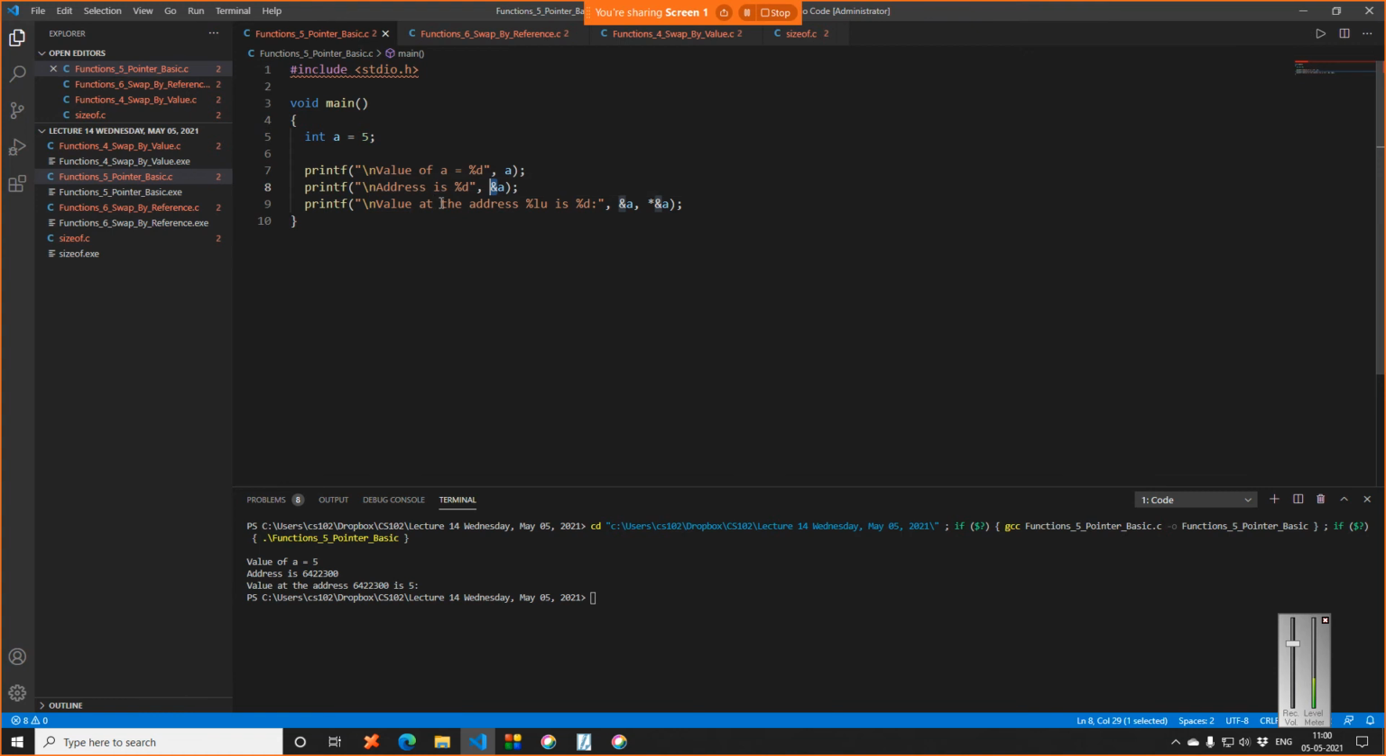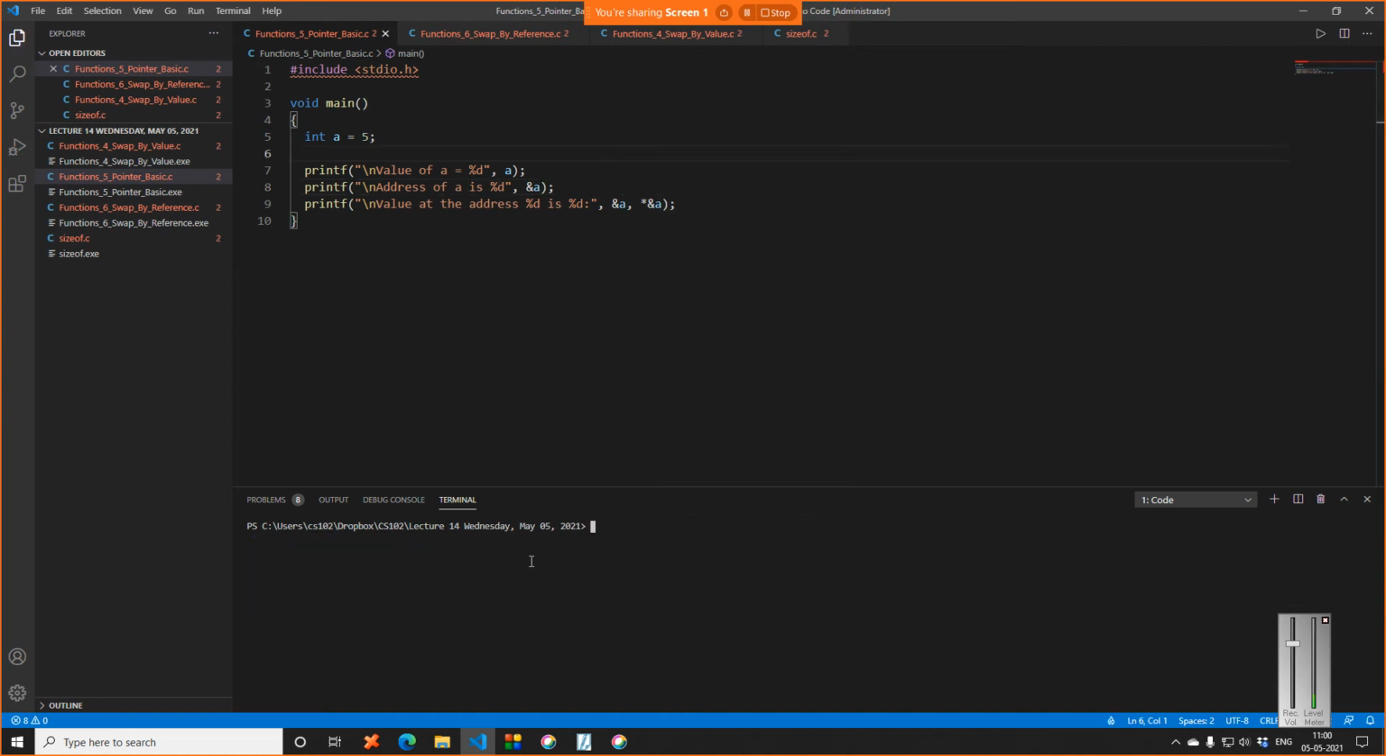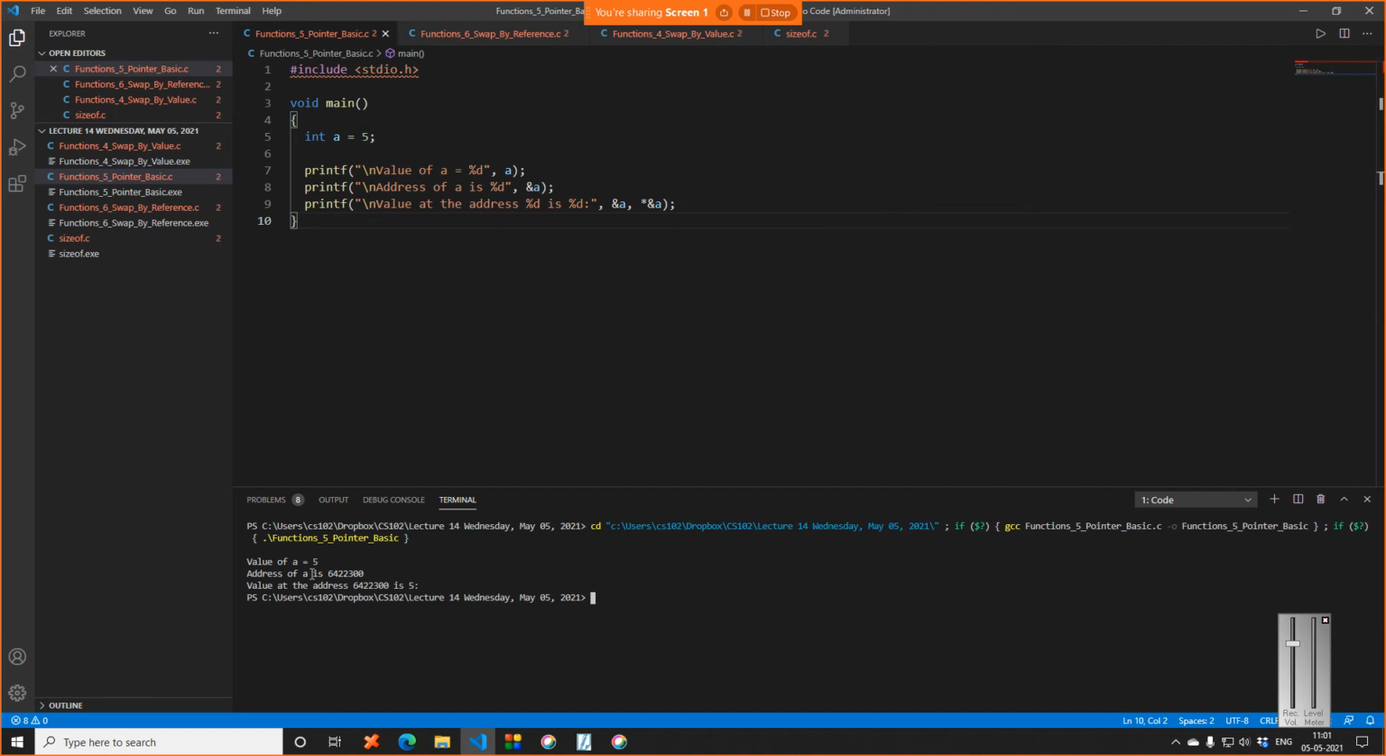And then I'm printing value at the address. So let me make this %d is %d. What I'm printing here is ampersand a, which is the same as in the previous case, and I'm also printing something called star ampersand a. So too many new terminologies, but let us just see the output. Value of a is 5. So we know that value of a is 5, and address of a is this, and value at the address is 5.